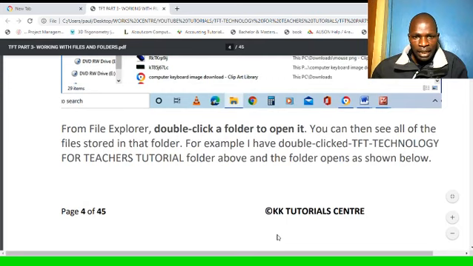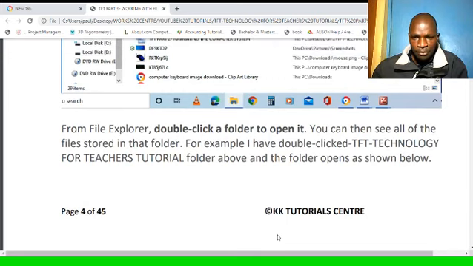So from File Explorer, double click a folder to open it. You can then see all of the files stored in that folder. For example, I have double clicked my TFT Technology for Teachers tutorial folder above, and the folder opens as shown below.